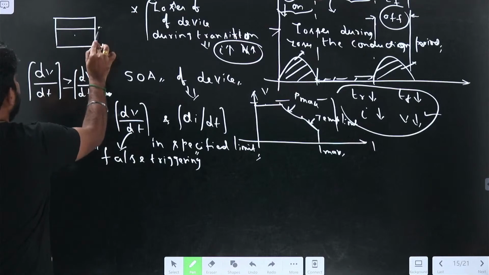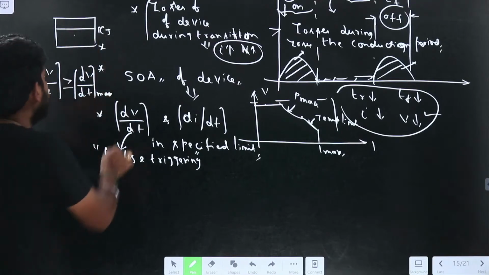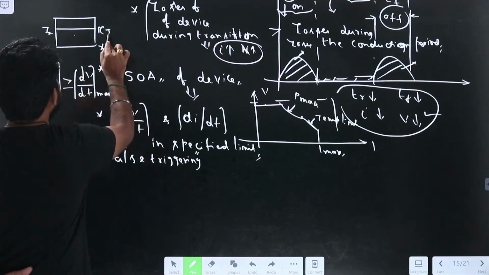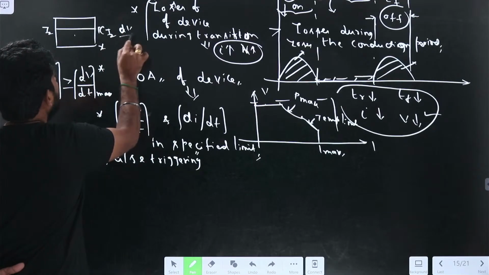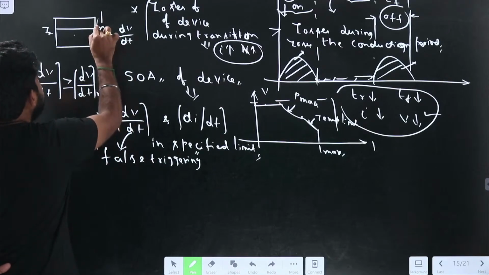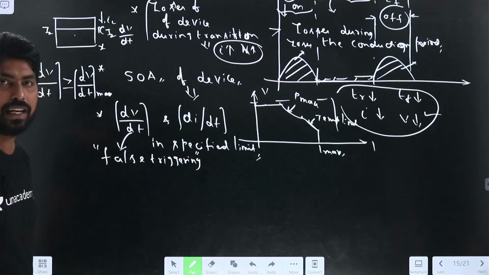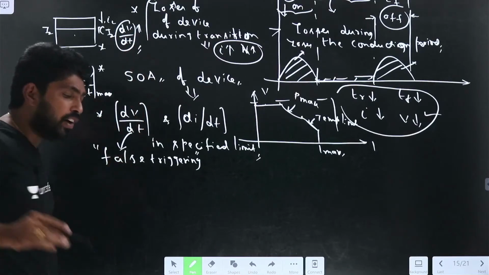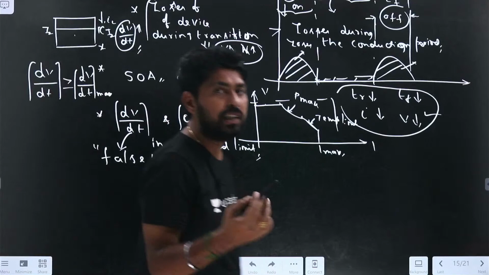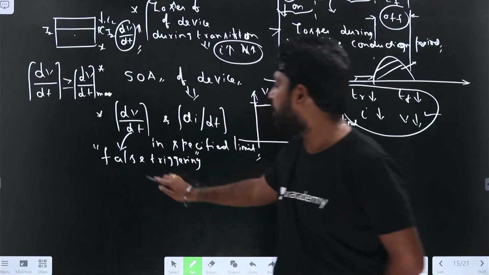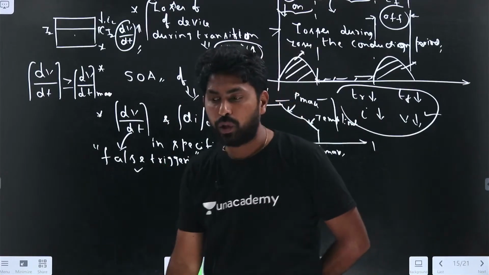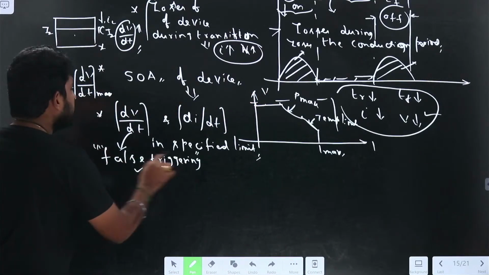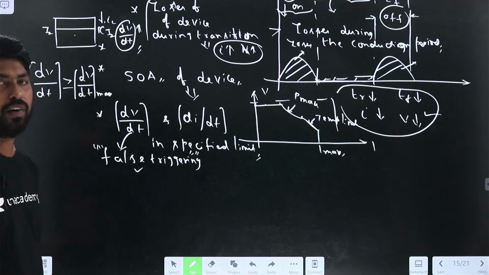If I take the junction capacitance here, that is junction J2, because it is in reverse bias condition, then C of J2 times dV by dt equals IC, the junction current. When dV by dt exceeds its limits, the device unwantedly turns on, which allows high current through the device. This is called false triggering of the device.